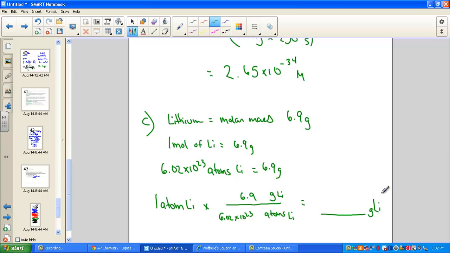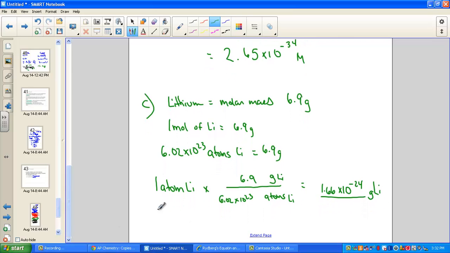It would be quite insignificant. 1 divide by Avogadro, 6.02 E23. And we get a number. I have on my screen 1.66 times 10 to the negative 24th grams of lithium. Oh, I need that to be a kilogram, don't I? So you can just simply slide that, but I can show the conversion.